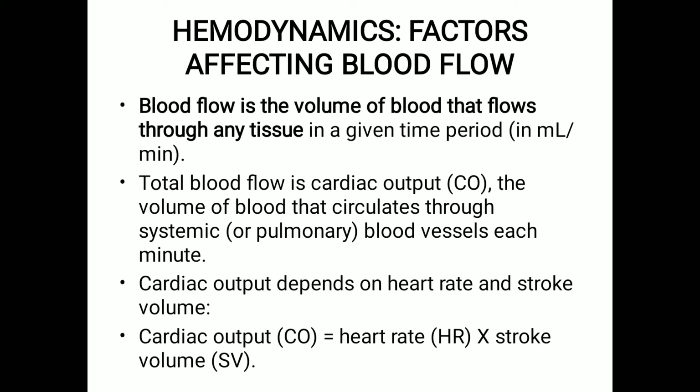The cardiac output becomes distributed into the circulatory routes that are present in the body tissue. The blood flow depends upon two factors. Number one is the pressure difference that drives the blood flow through a tissue, and number two is the resistance to the blood flow in specific blood vessels. How does the blood flow? The blood flows from a region of higher pressure to a region of lower pressure. The greater the pressure difference, the greater is the rate of blood flow. But the higher the resistance, the smaller is the rate of blood flow.